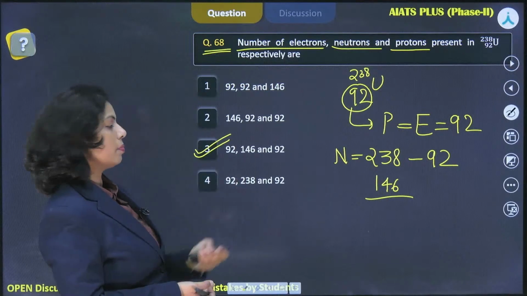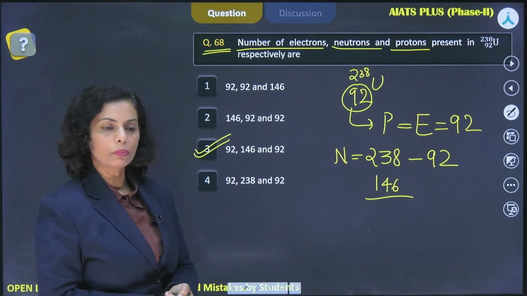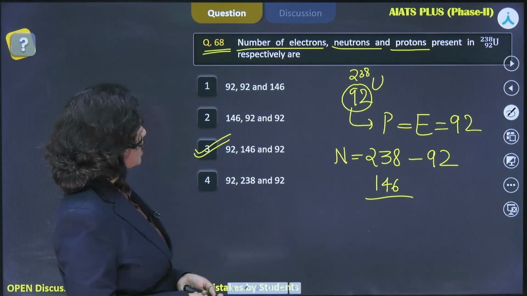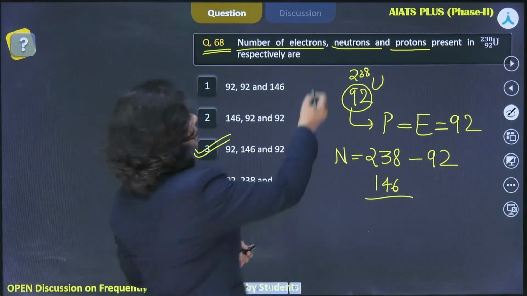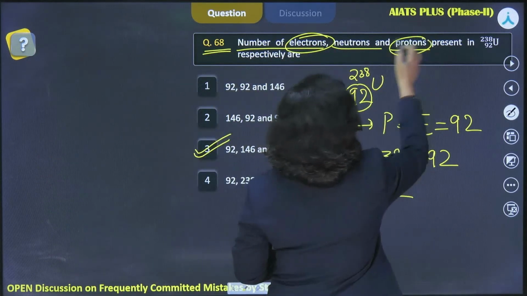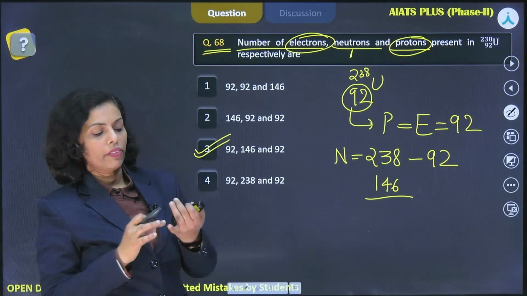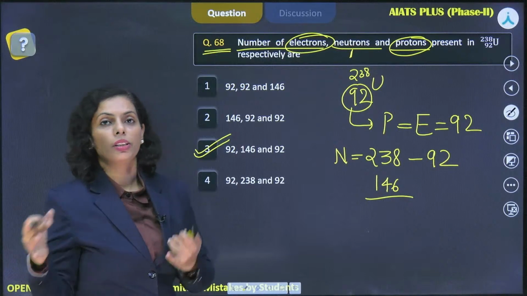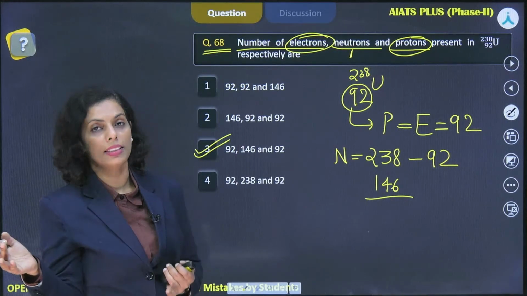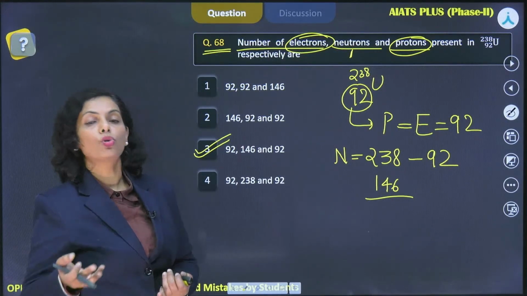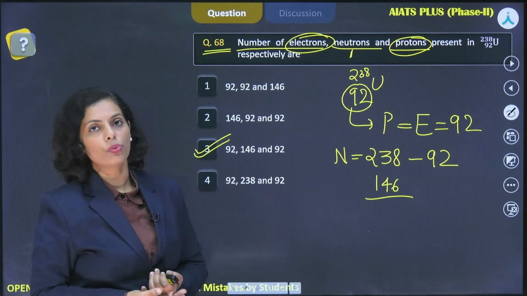So this can be one of them. The answer is 92 protons and electrons, because this is the sequence, electron and proton, and in between, neutron, so 146. Done. They can even ask you about isoneutronic species, the species where the number of neutrons is the same. That could be asked. Isotopes and isobars, questions related to those are also asked.